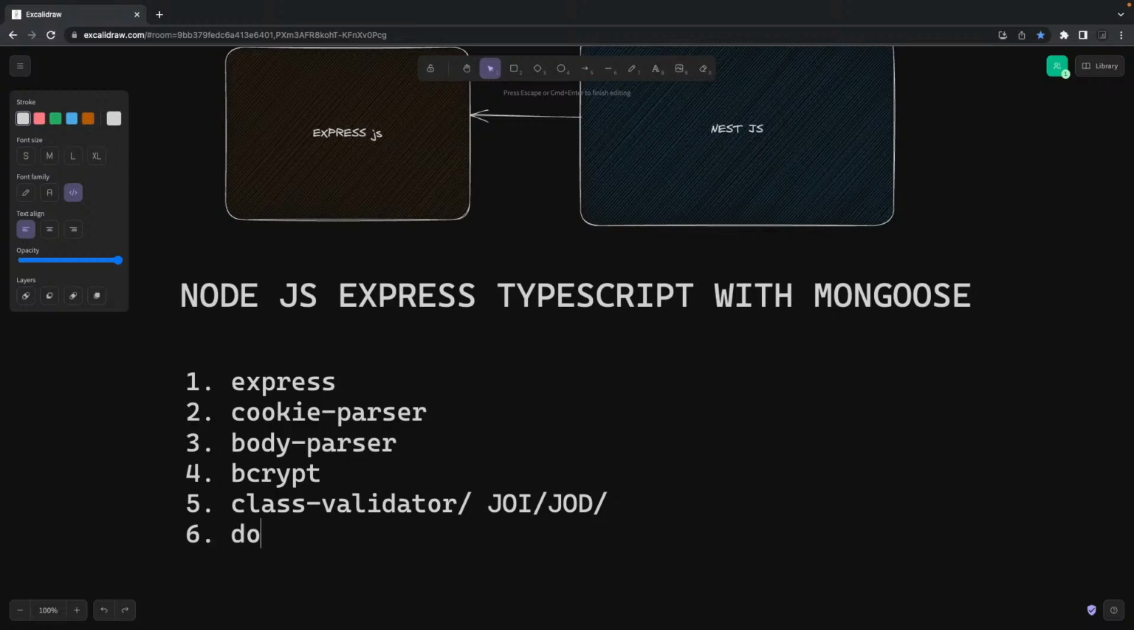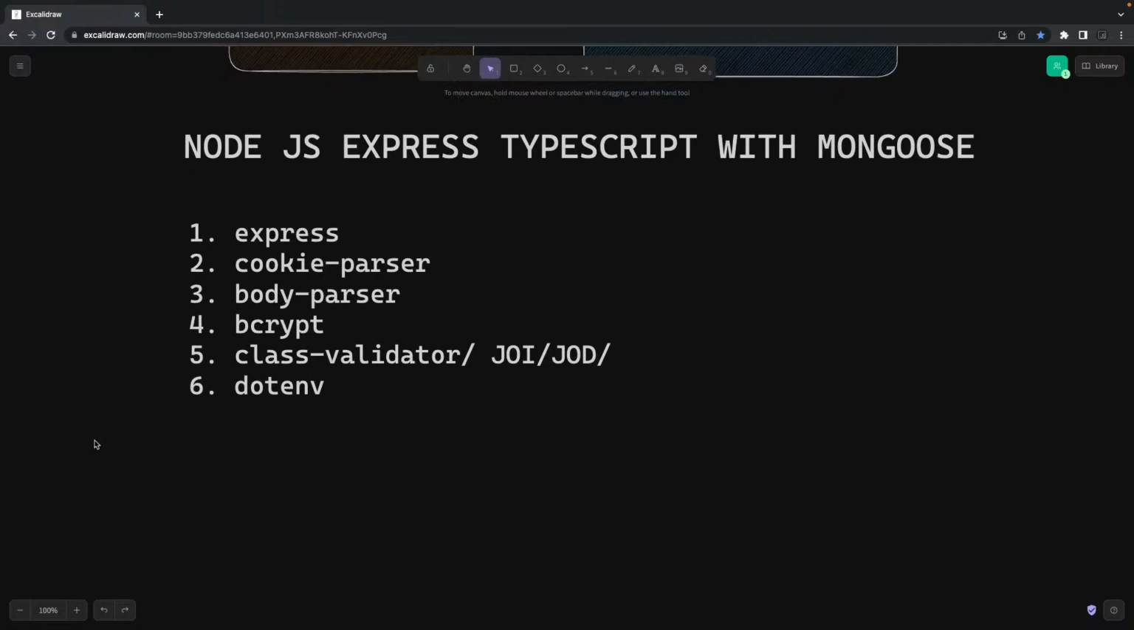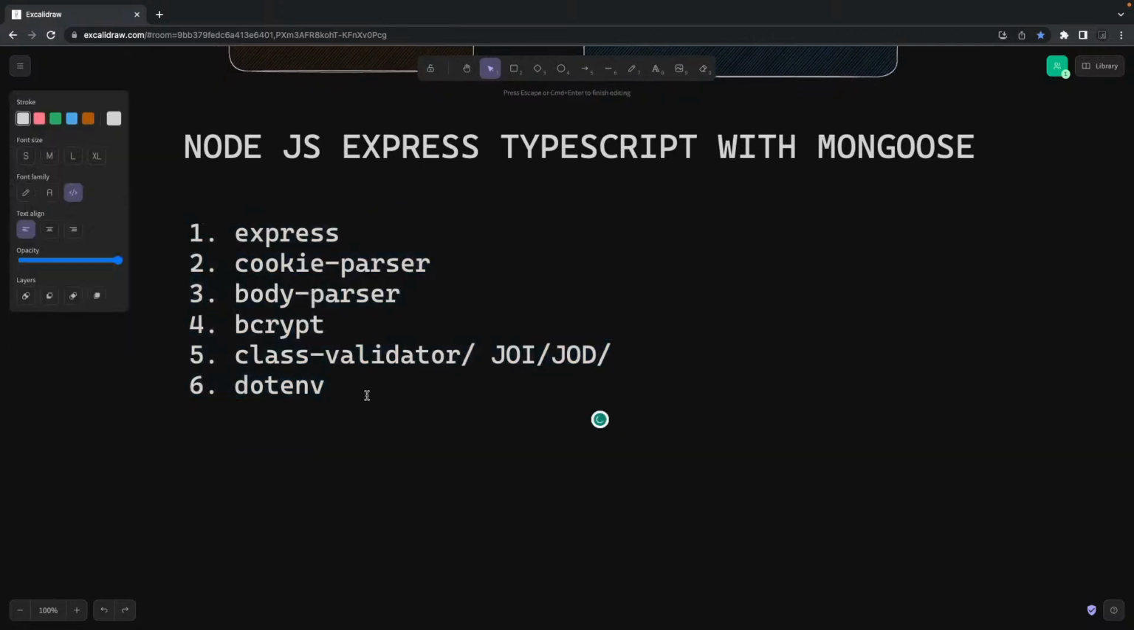And then there is dotenv, which we can use to populate the environment, right? You will create a .env file, and that will help you populate your environment variables into process.env. Then there is JSON web token, because here we are going to create token based authentication, and Mongoose, which is an ODM for connecting to the MongoDB database and all. And class validator and class transformer.